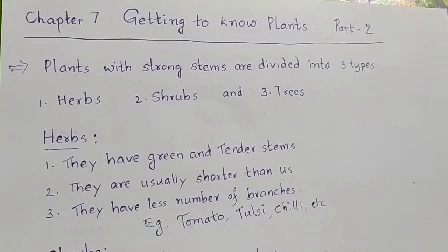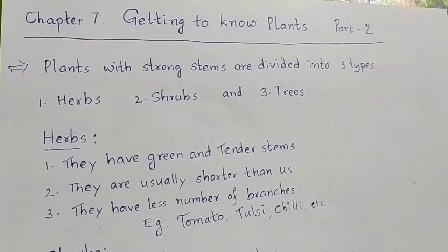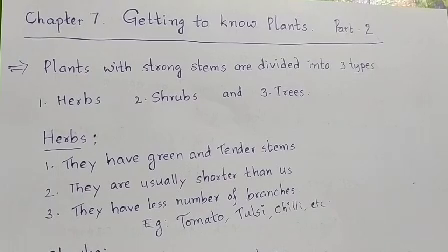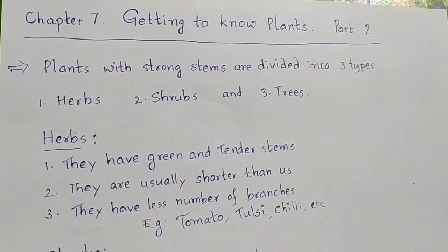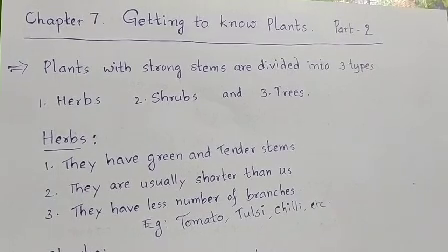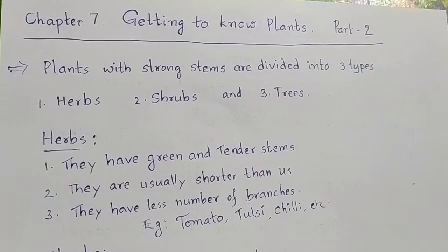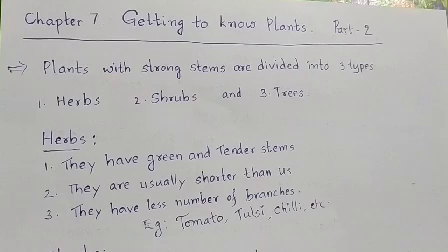Herbs, these are the small plants. Their entire stem itself is in green color, not only the leaves. Generally, whenever you look at a tree or a little bigger plant, you can find that only the leaves are green in color.